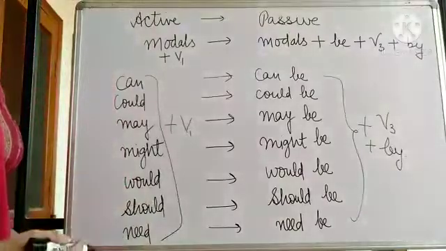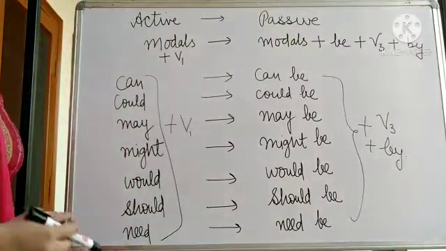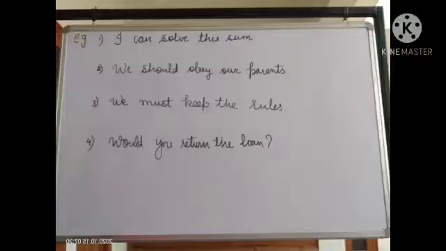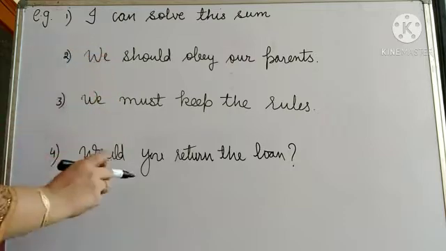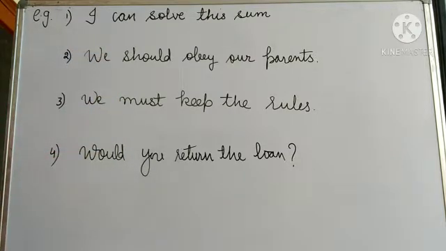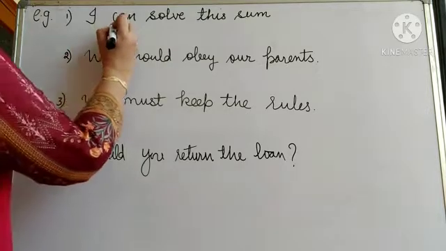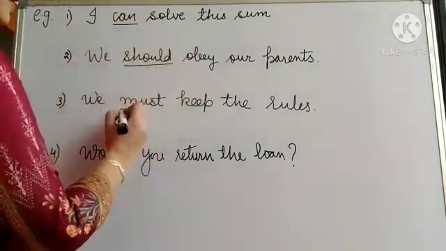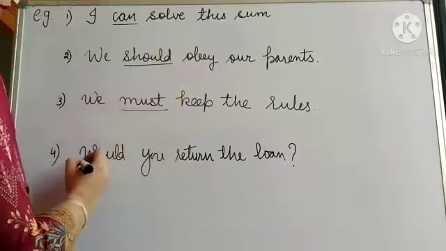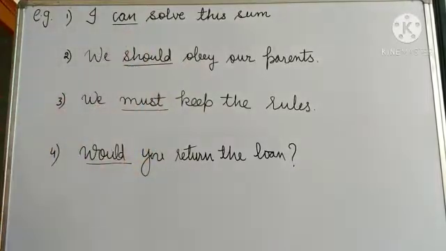I will explain it by taking some examples. Now I have taken some examples in which a modal is used, like can, should, must, would. All these are modals.